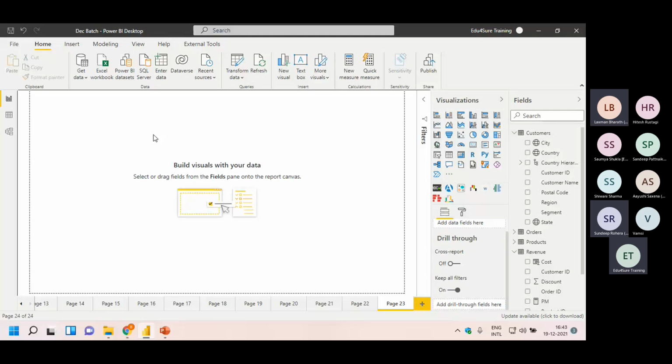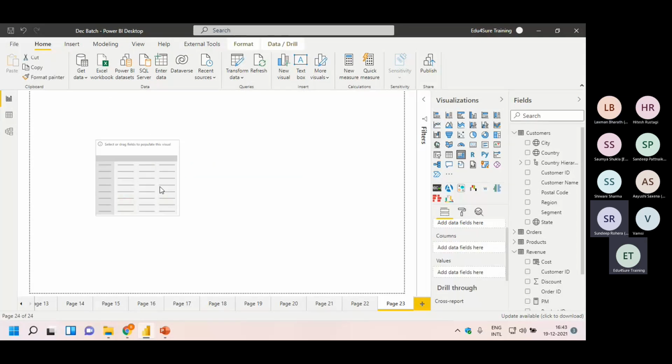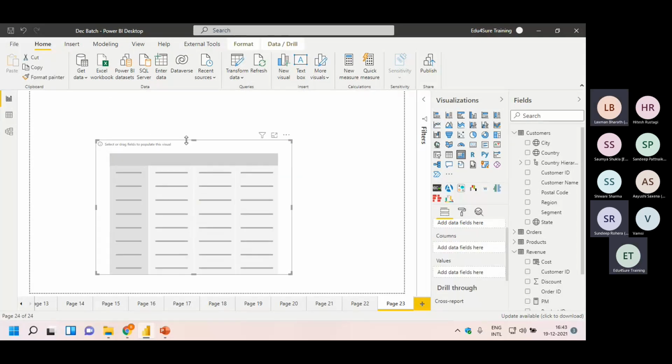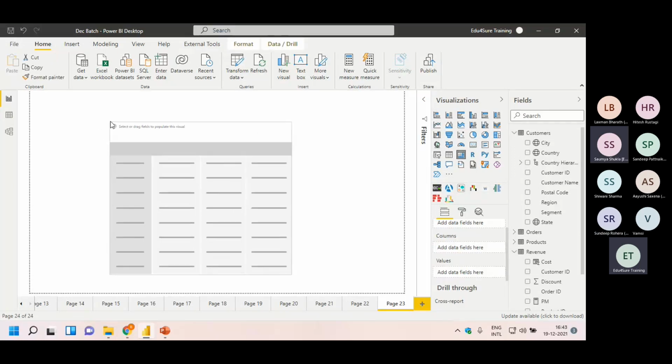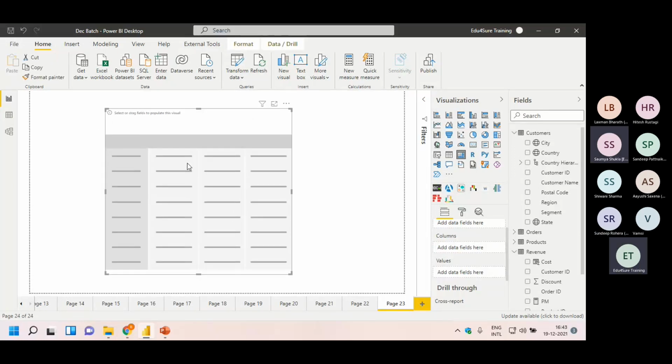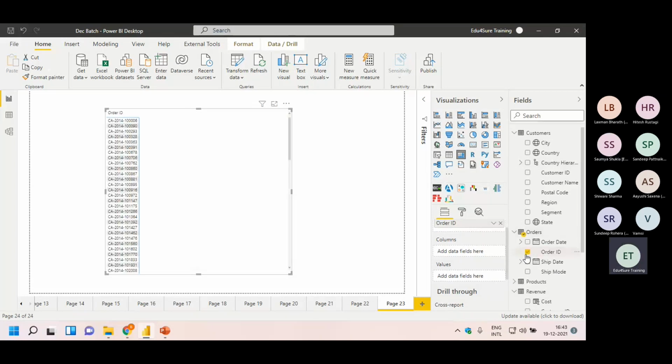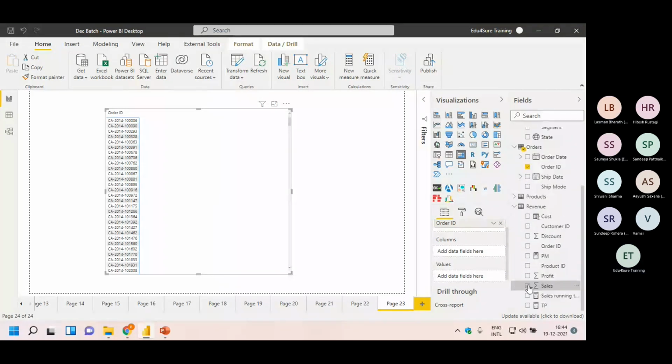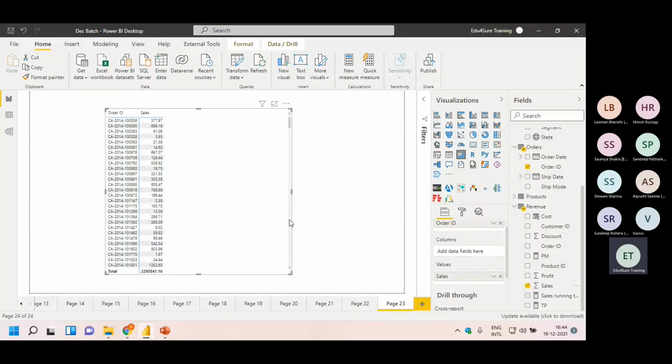For example, if I'm taking a matrix, just pay attention. You are new, I will help you, don't worry. I'm taking a matrix here, then taking Order ID, and taking Sales. So this is giving me the sales for each and every order ID. Whoever placed this particular order paid us this much amount, right?